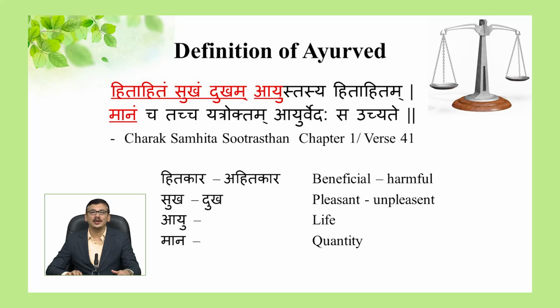Here, the word Hitkar means beneficial, Ahitkar means harmful, Sukhakar means pleasant and Dukkhakar means unpleasant. Ayu in this shloka means life and Man means quantity. So, this shloka designates good quality and quantity of life.